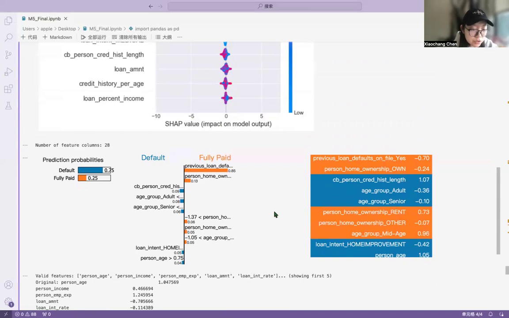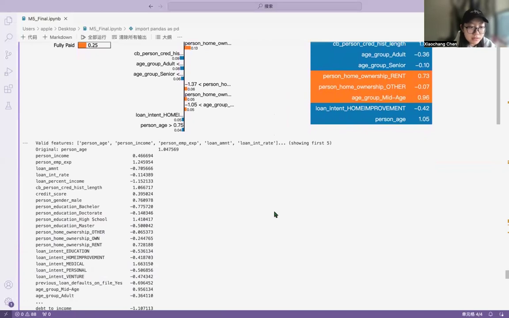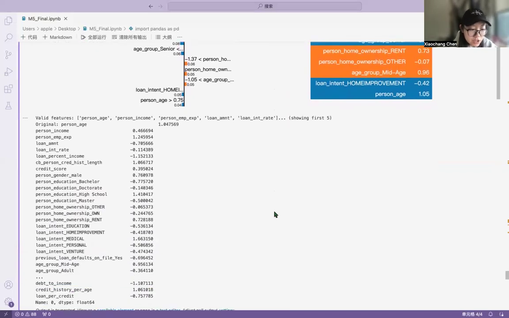And this is crucial because it means applicants can take specific steps to improve their chances next time. In part three, we covered counterfactual analysis, like what if we change something? Counterfactual answers the question, what would have happened if something was different?